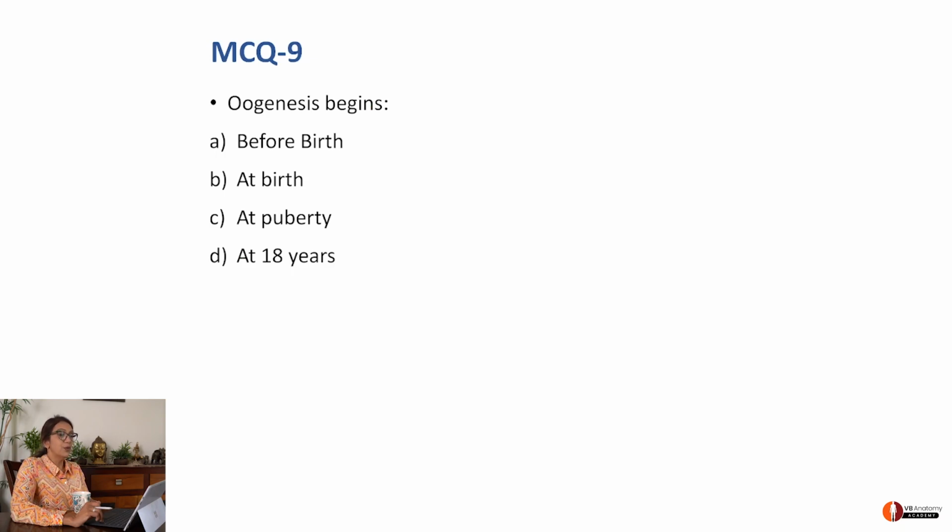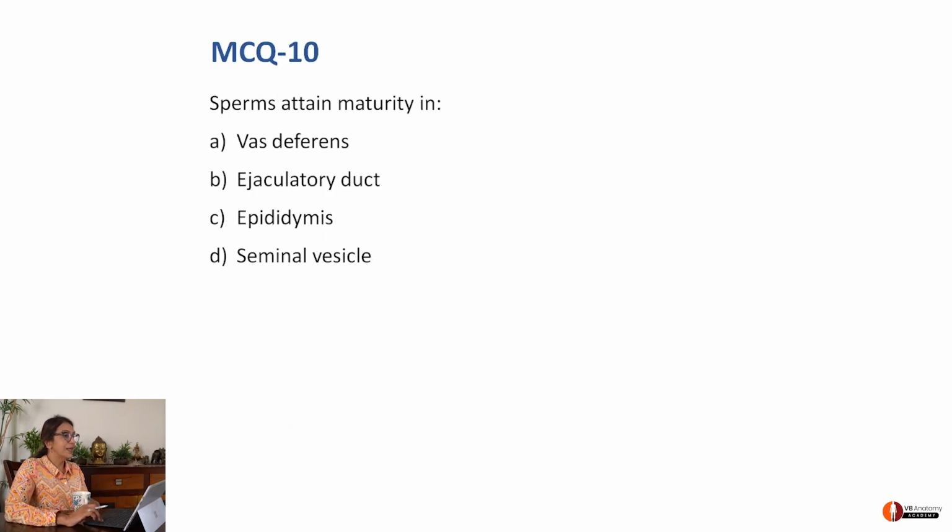Oogenesis begins 1) before birth, 2) at puberty, 3) 18 years. This obviously is before birth. A is the option, right? Correct option.